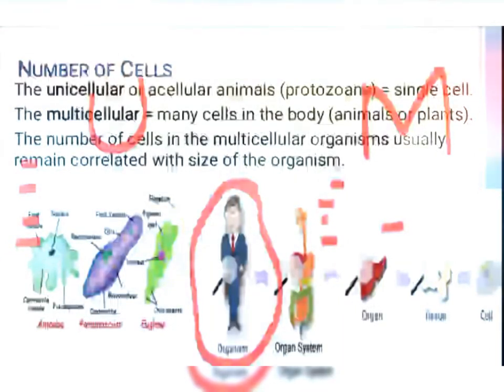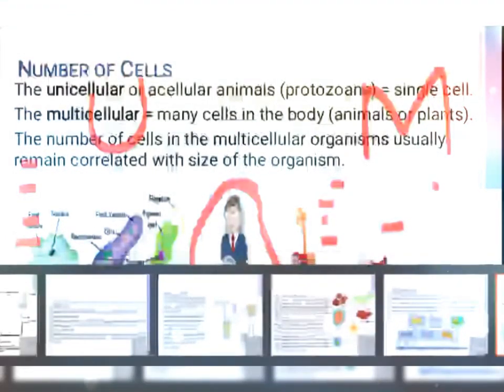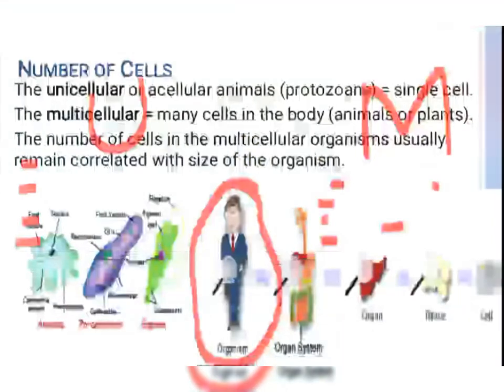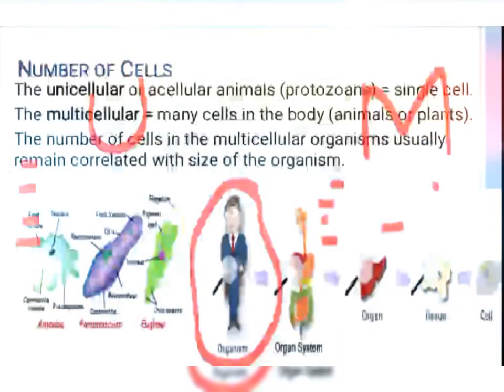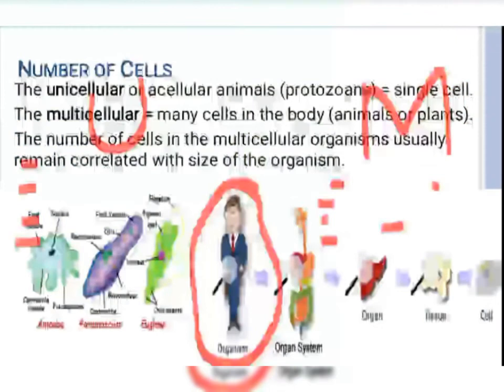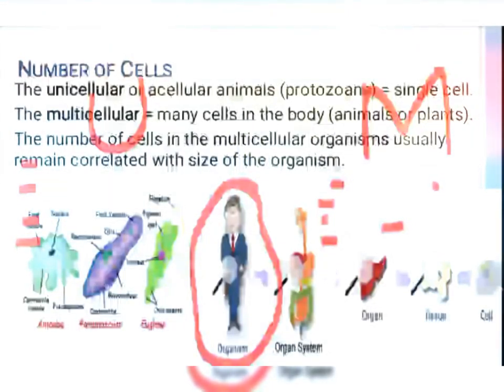And unicellular organisms include both eukaryotes and prokaryotes, and multicellular only includes eukaryotes. And the lifespan of a unicellular organism is usually short, whereas multicellular organisms have a comparatively longer lifespan.